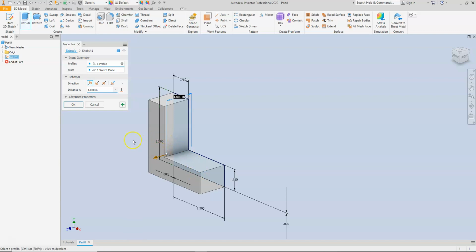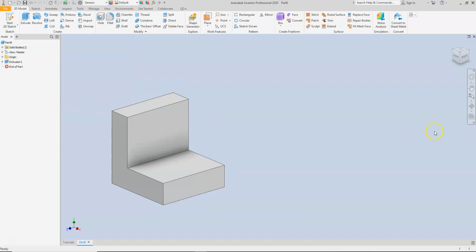So what we're going to do now is extrude this part 2.5 inches. You can use the online or the heads up area for placing the dimension, or you can place this dimension over here under distance A. So both the 1.0 here and in the dialog box on your screen, it's the same thing. This controls the direction or the length of your extrude. This button right here controls the direction, so we have a choice to go in different ways when we're extruding this part. So that is the 2.5 inches, and that's extruded.